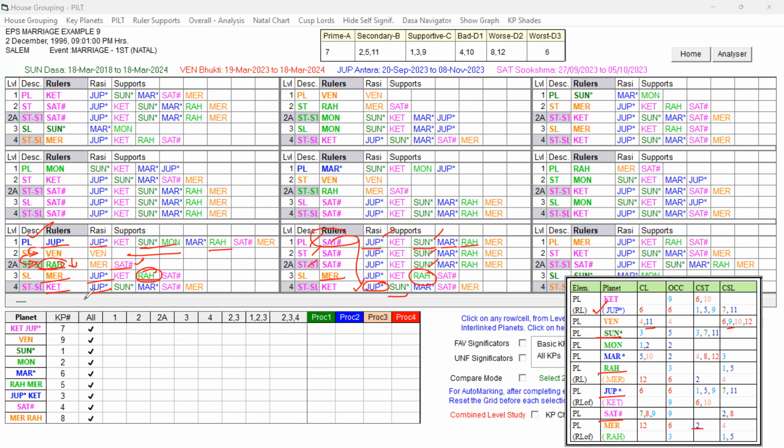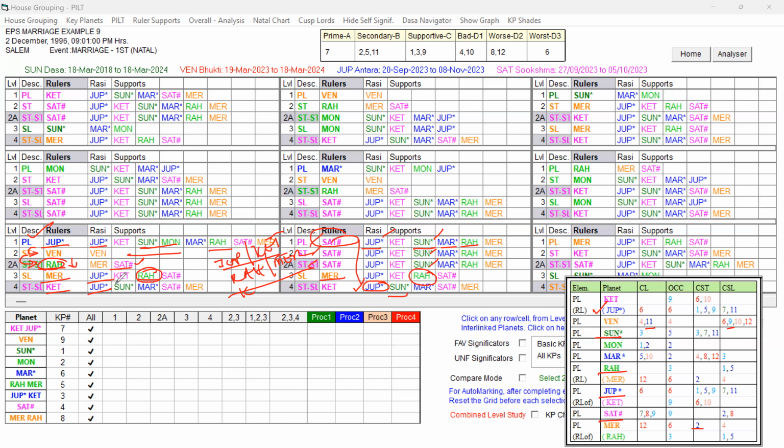That way you can see the rulers of the destiny are weak, but they are all supported by Jupiter, Rahu, representing Mercury, and Ketu, Jupiter or Ketu. So these node planets play a role only because of their support. They are trying to support the marriage prospects, but it clearly indicates some weakness is present.